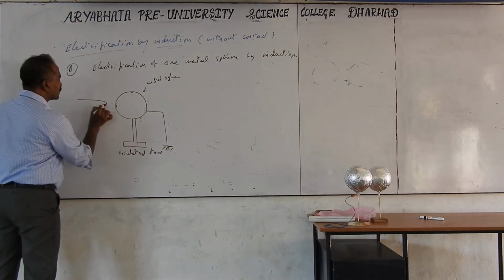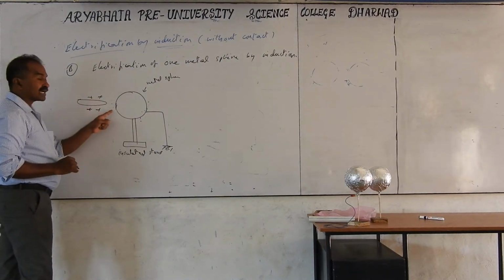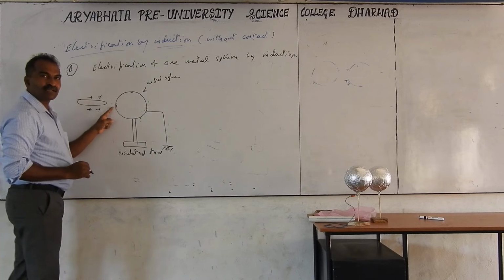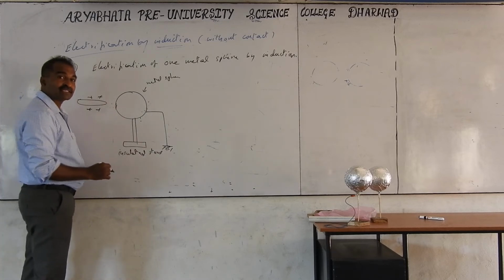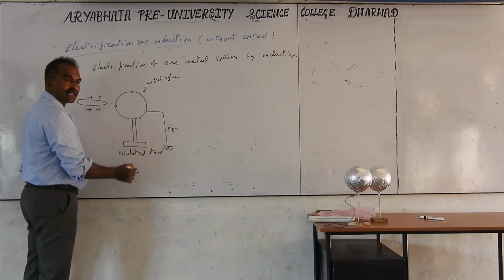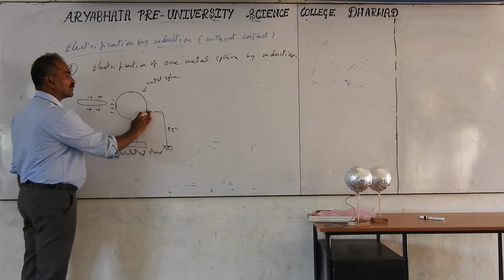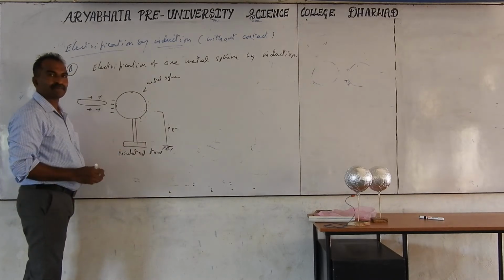Now I am bringing the positive glass rod to this. Then what happens? It attracts the electrons. The sphere is neutral, but electrons will come. From where do they come? From far away. Electrons are supplied from the earth and they come and stay here. Then disconnect from the earth. Same procedure we have to do.